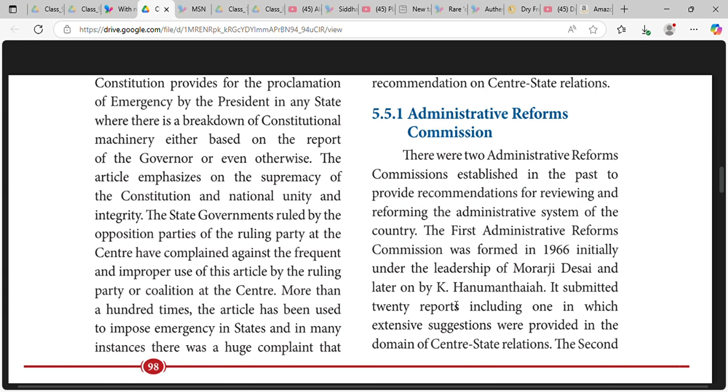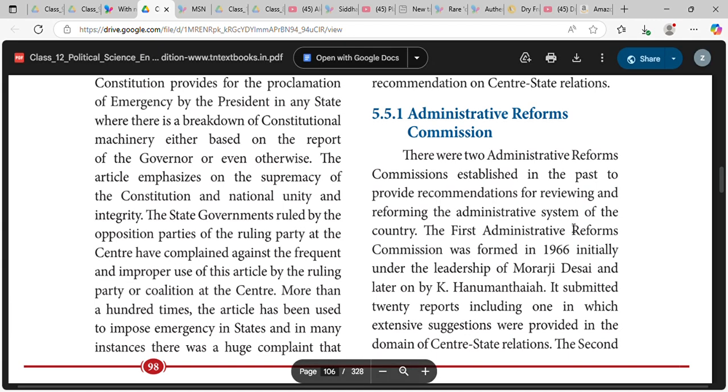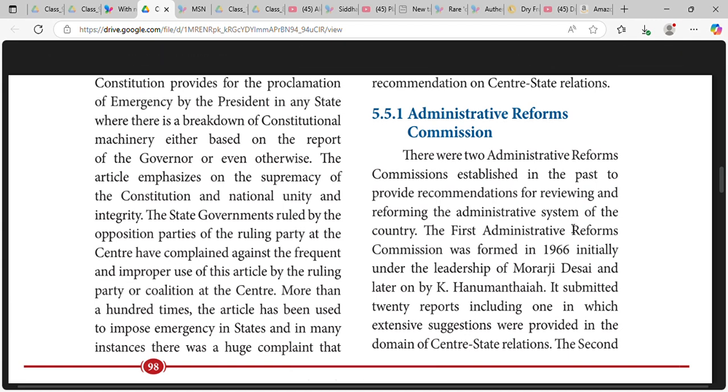Under Article 262 of the Constitution, Parliament enacted the Interstate River Water Dispute Act, 1956.